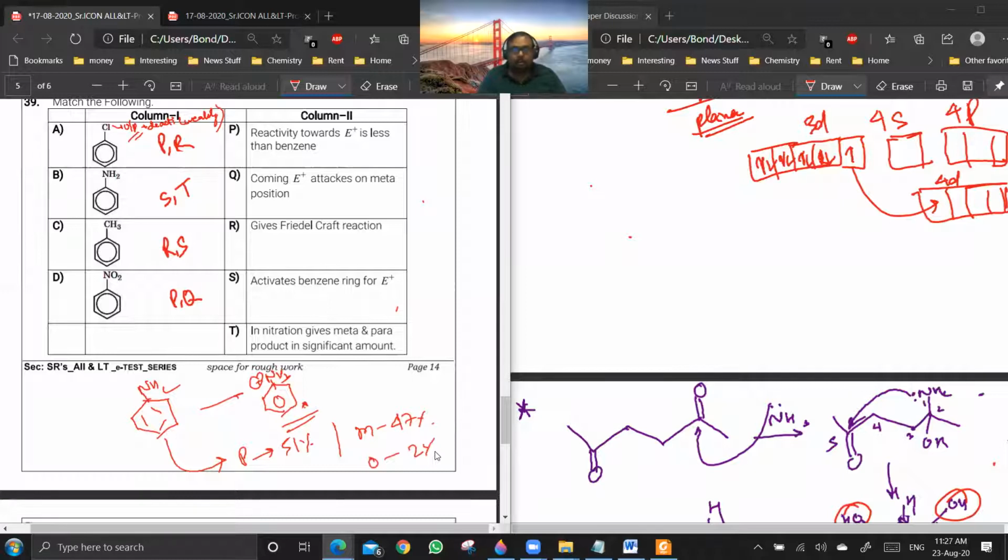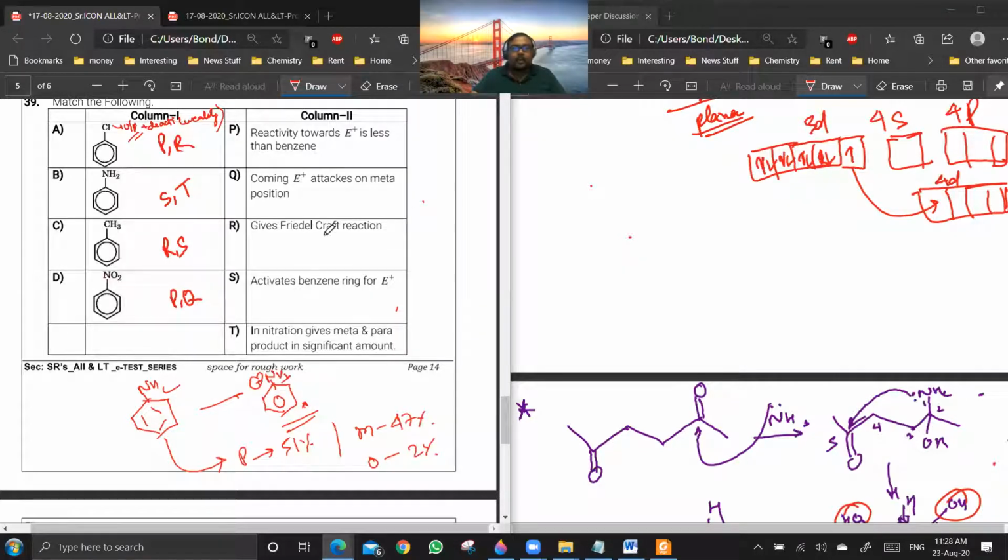This is the product mixture which is observed, and we give an explanation based on that. Since the medium is highly acidic and aniline is basic, a significant part of aniline is converted into anilinium ion, which is a meta-directing group because it is an electron withdrawing group. So you also get a significant amount of meta product. Is it clear? Yes, sir. Okay, and other options are clear to you people? It is a straightforward question. There is nothing in this question.